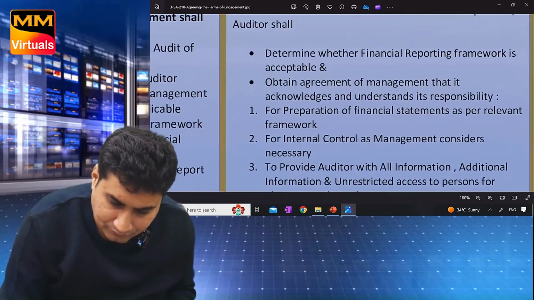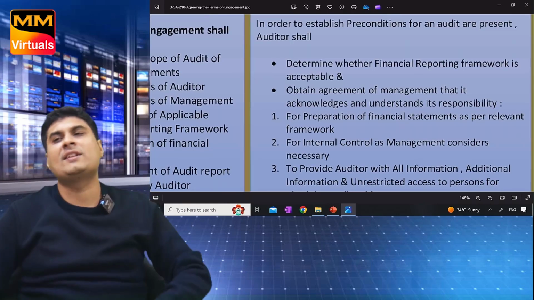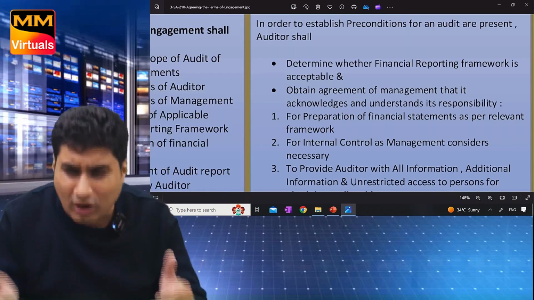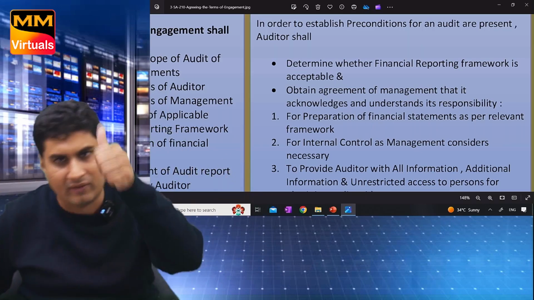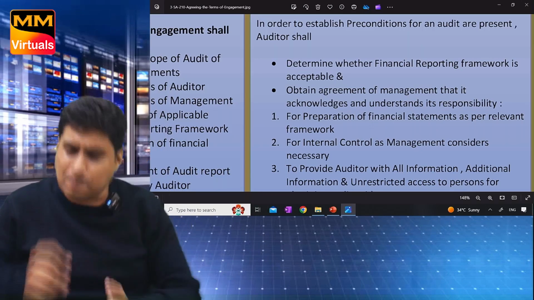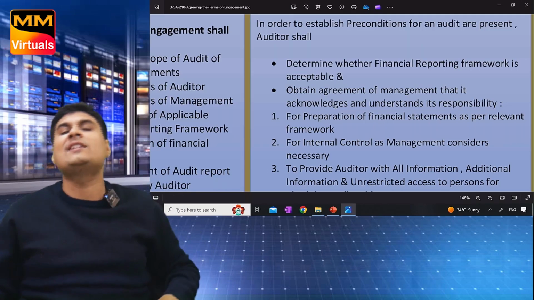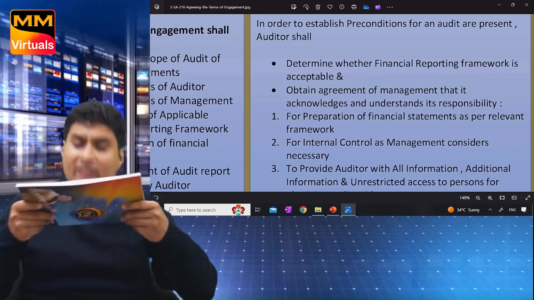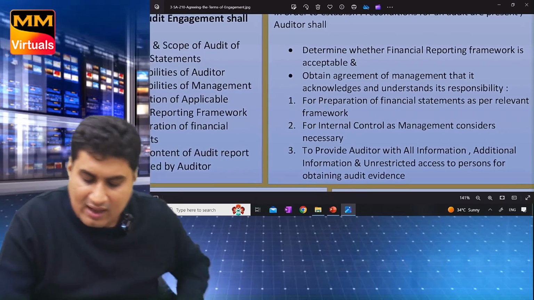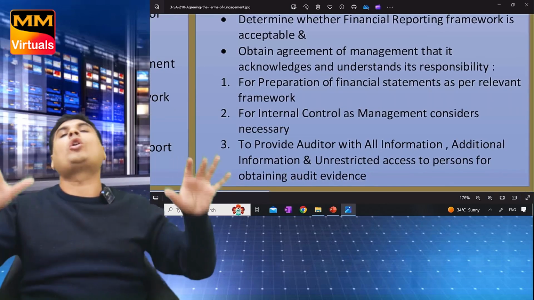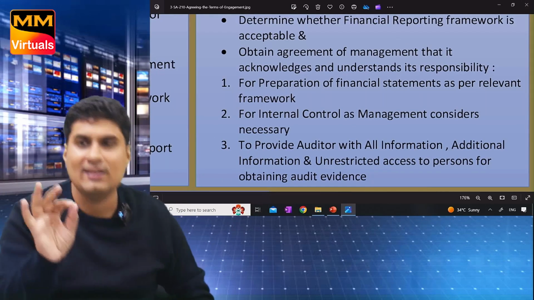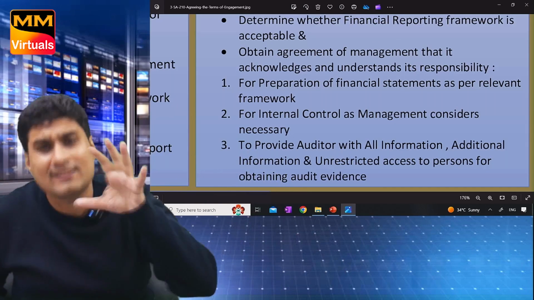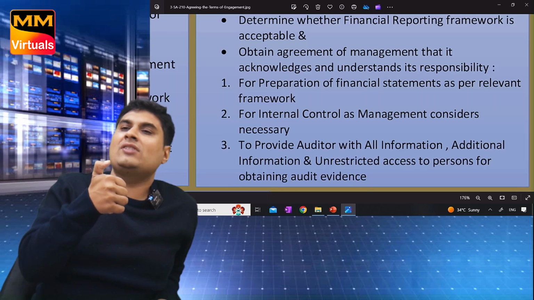In order to see that preconditions are present, what will we check? Preconditions should be there, only then accept the audit. If this is not there, don't accept. Number one, determine whether the FRF is acceptable. Obtain agreement from management that it acknowledges its responsibility for preparation of financial statements, internal control, and providing the auditor with all information, additional information, and unrestricted access to people for obtaining audit evidence. Learn nicely. What are the preconditions? FRF acceptable. Obtain agreement from management that it understands its responsibility for preparation of financial statements.